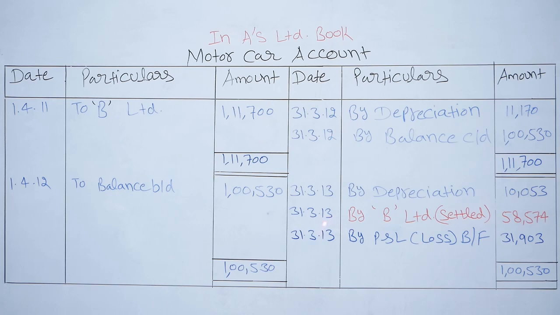31st March 2013, here the vendor's balance is transferred to the motor car account. So by B Limited settled motor car for rupees 58,574. 31st March 2013, by profit and loss, so there will be a loss of rupees 31,903. So it will be a balancing figure item.